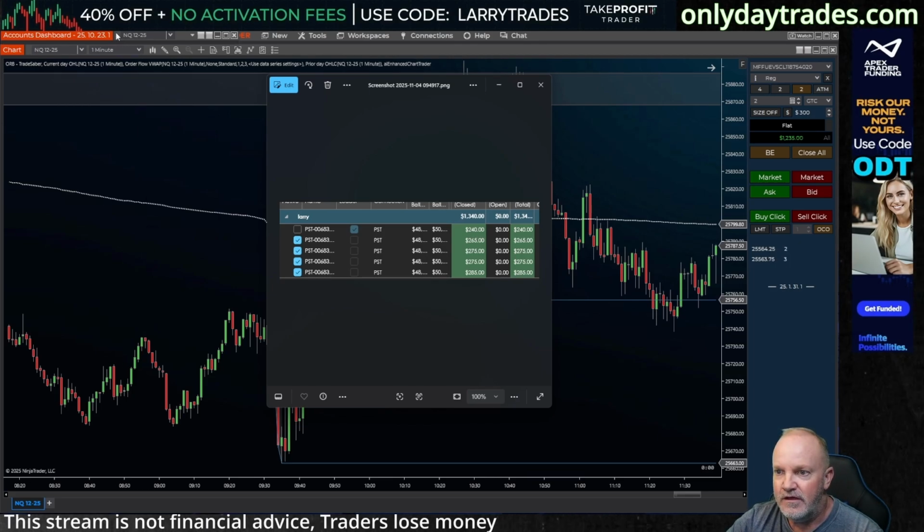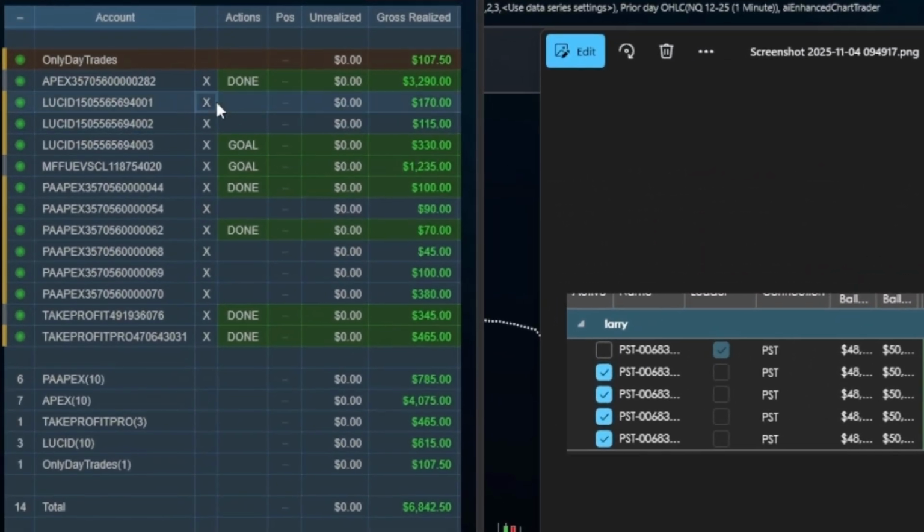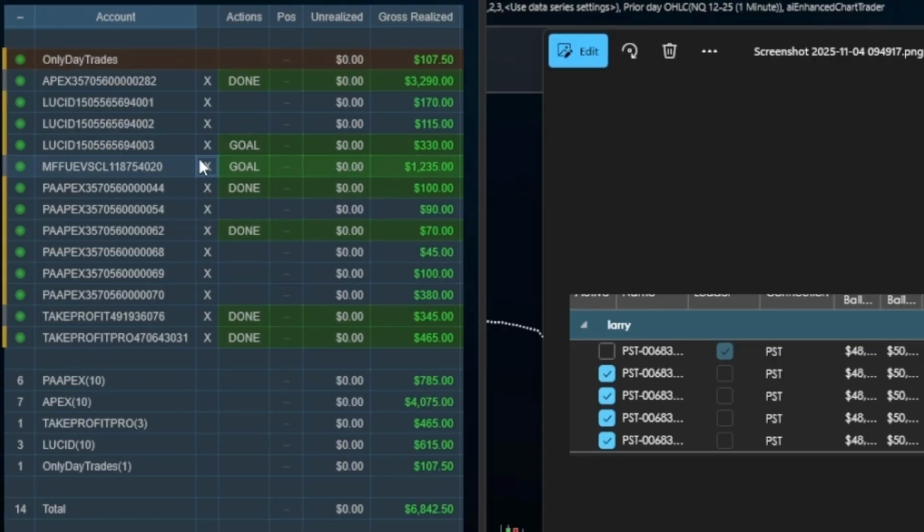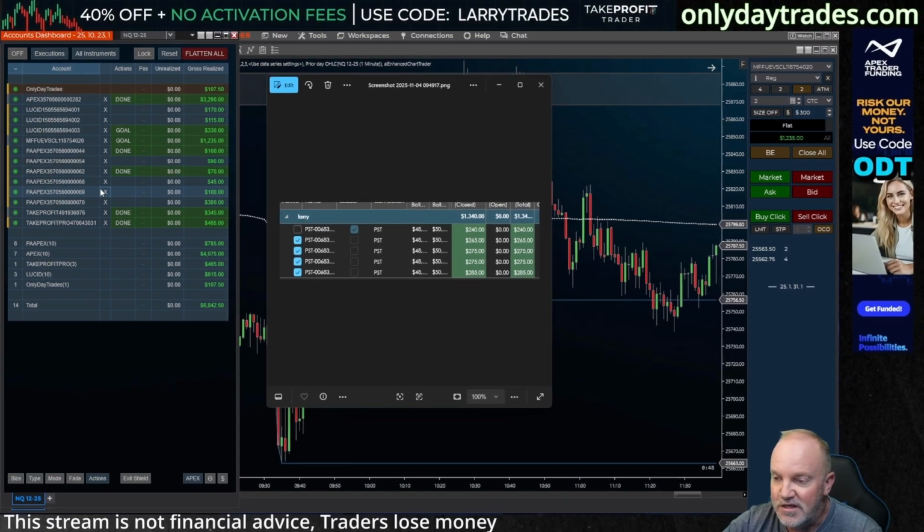As far as the TradingView accounts, I did lose one today. I lost a take profit account, being an idiot. It has been a couple of days since I've been an idiot, so it was about time for me to do it again. I hate losing them. I still have 2. This eval is passed. I got 2 other evals. I got an Apex eval I passed today as well, and a My Funded Futures.